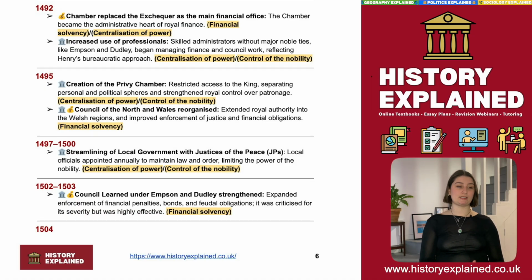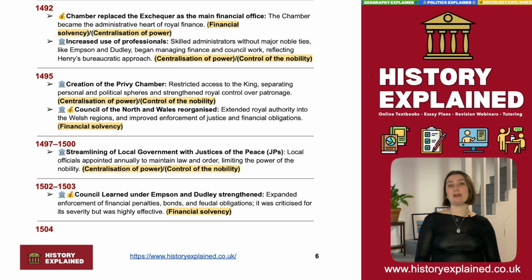Next, between 1497 and 1500, we've got the streamlining of local government with the creation of justices of the peace. So justices of the peace are really interesting because this is a real move in the way that power is structured broadly in England in local areas. So this is the local officials appointed annually to maintain law and order, limiting power of the nobility.